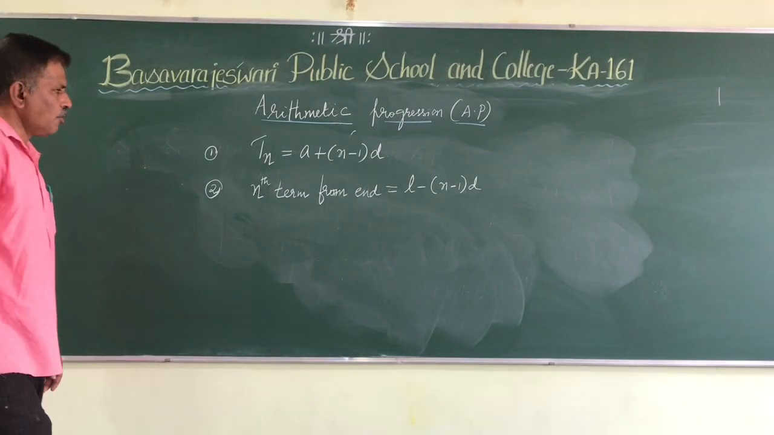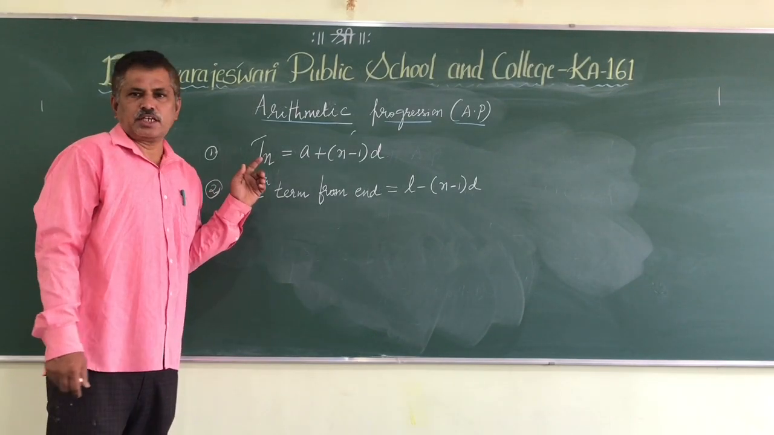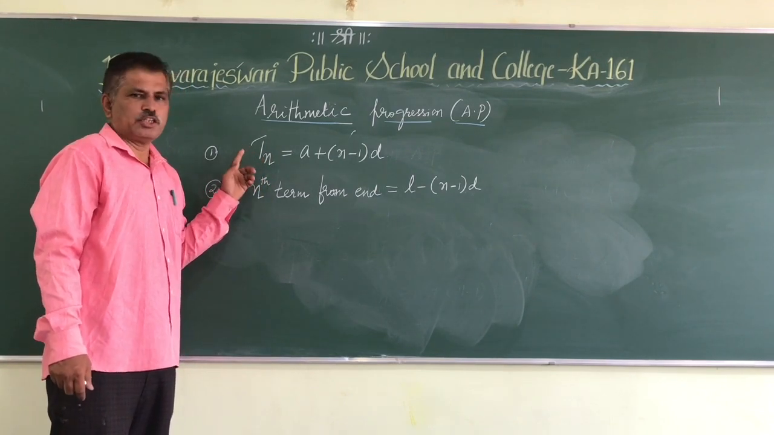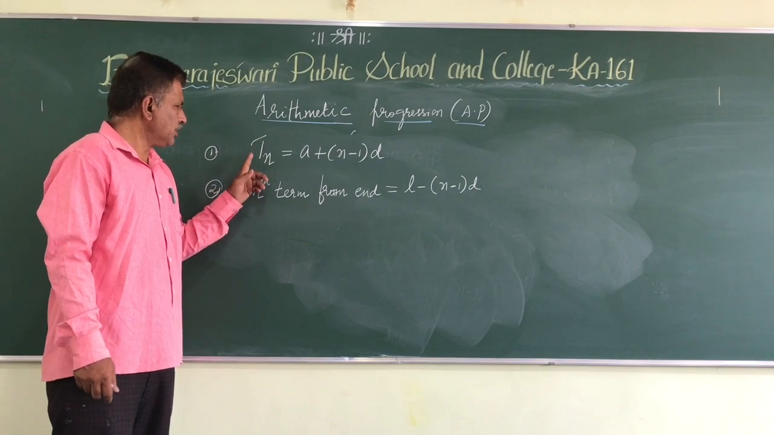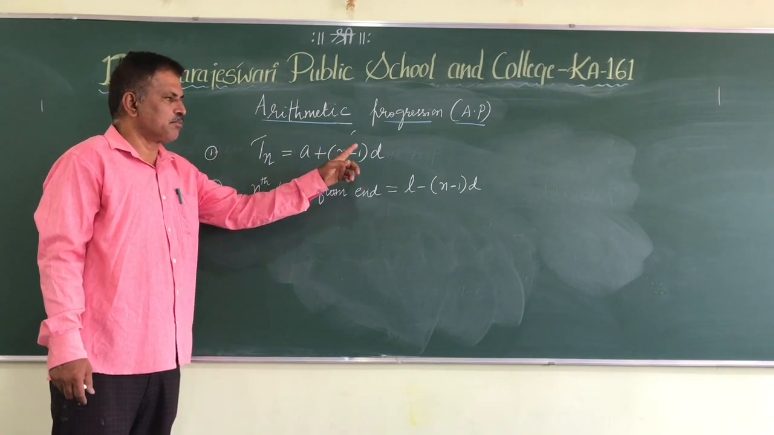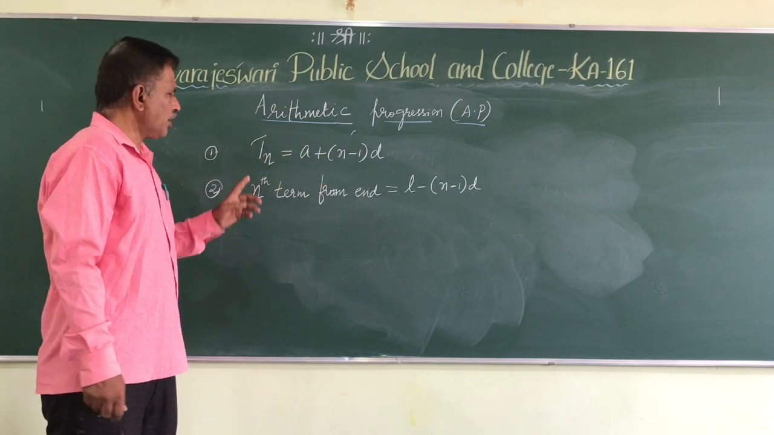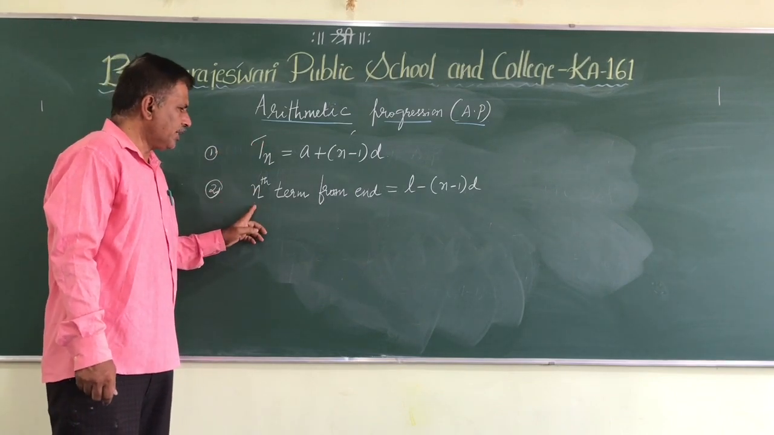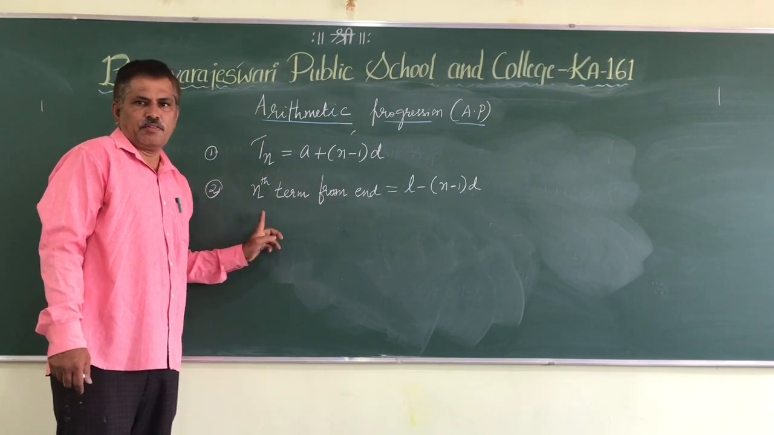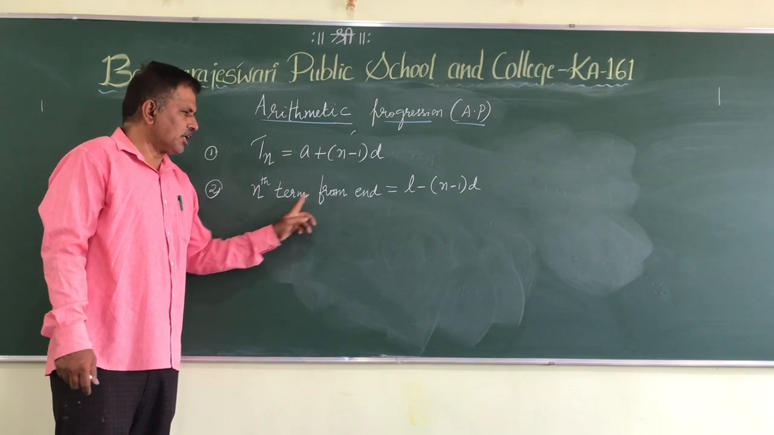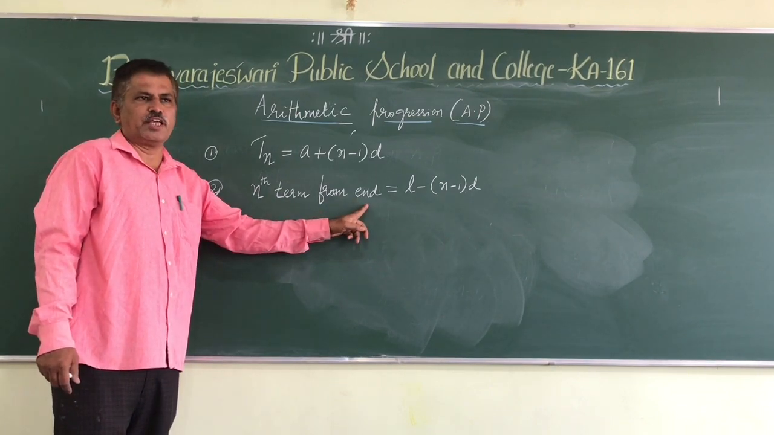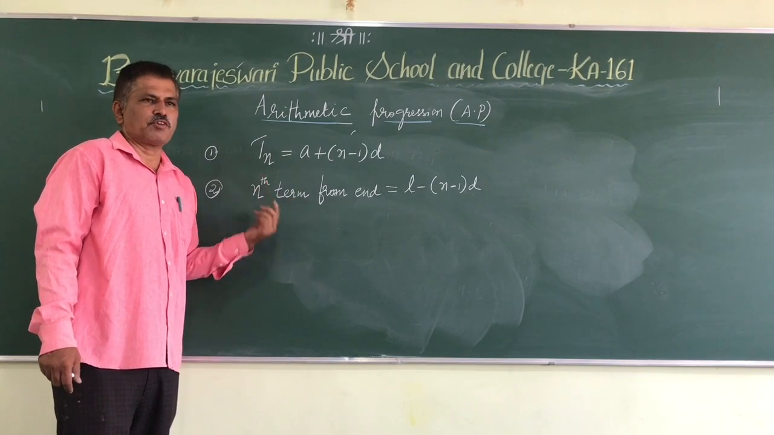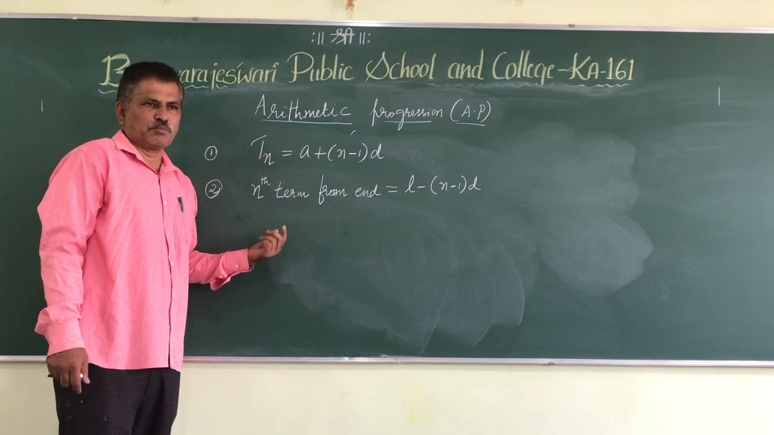Now, for exercise 10A, we'll use only these two formulas. That is, Tn is equal to a plus n minus 1 into d, in order to find the nth term or the general term, and the nth term from the end. Sometimes they will ask you to find the 8th term from the end. If there are 100 terms, the 8th term from the end, or the 7th term from the end.